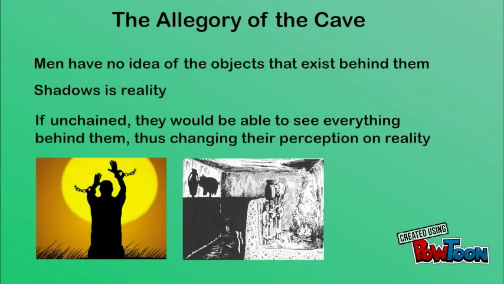These men have no idea of the objects that exist behind them. For them, all they really know is the shadows, as that's what's real to them. The shadows are real objects to them, and they exist in no other shape or form, as that is all they can see. But if they are unchained, they'd be able to turn around and see the world behind them.